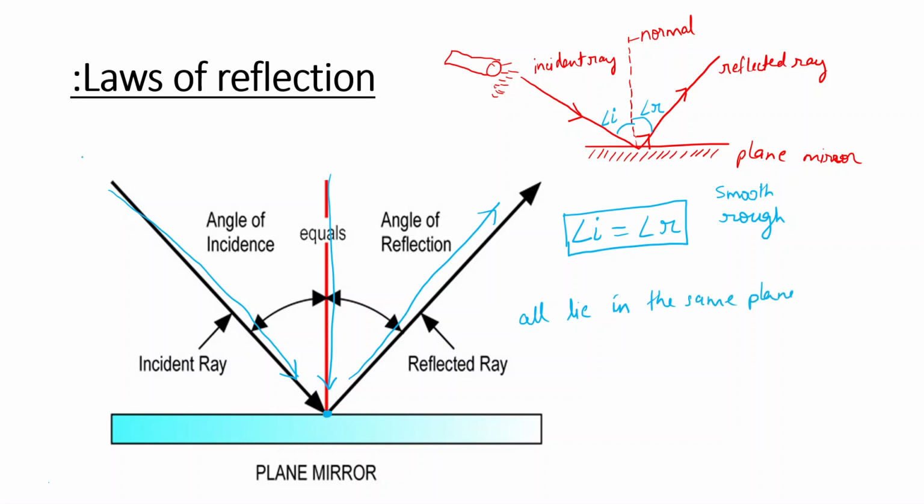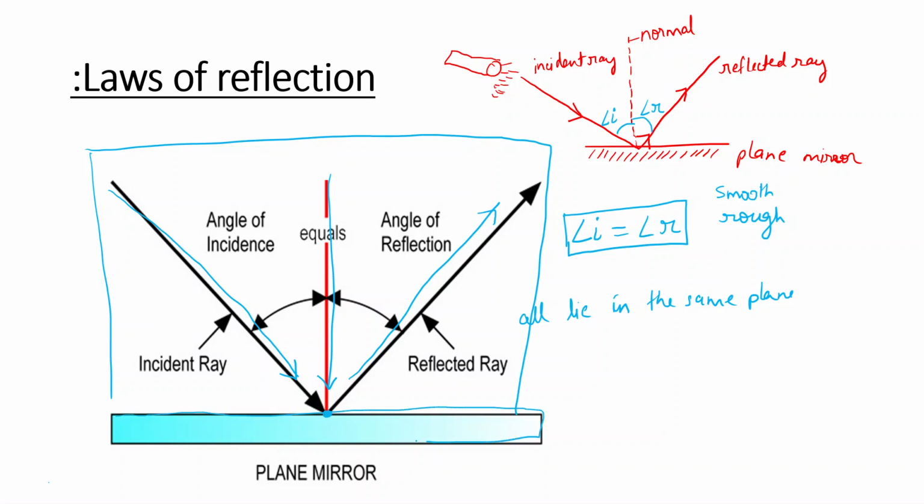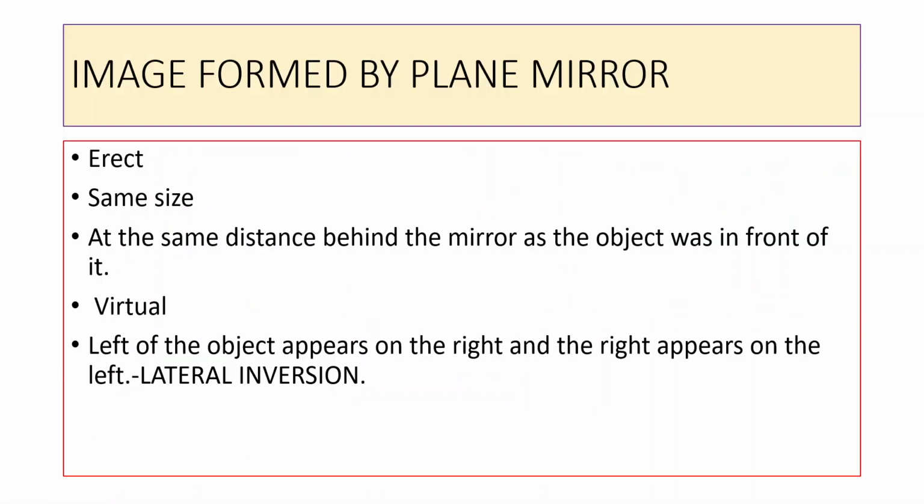This is a plane which is carrying all the three rays: incident ray, reflected ray and normal, and it is perpendicular to the plane mirror. Right? So this is the second law of reflection. Now we will look at the properties of the image formed by the plane mirror.